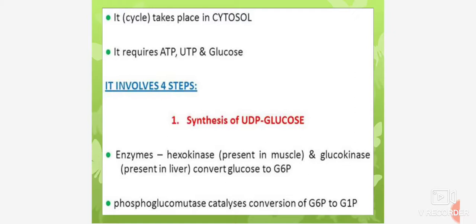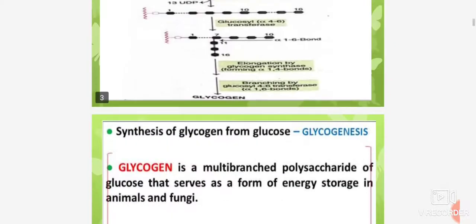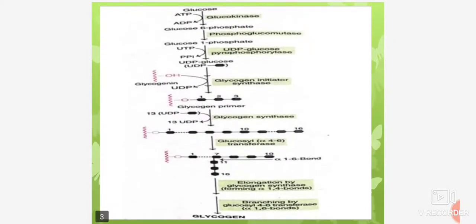It is the anabolic process of glycogen synthesis from glucose or other sugars. Glycogen is synthesized in the liver and muscles. The anabolic process of glycogen can be described as follows. First, glucose obtained from carbohydrate and other sources gets phosphorylated to glucose 6-phosphate by the enzyme glucokinase.